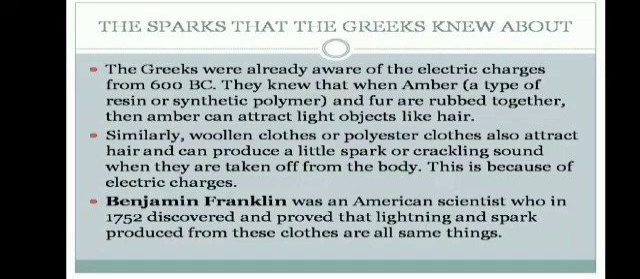How? Because when they rubbed amber, which is just a type of resin or a synthetic fiber, with fur, the amber can attract light objects like hair. Similarly, woolen cloths or polyester cloths also attract hair and can produce some spark or some sound when they are taken off from our body. This is because of electric charges. Benjamin Franklin in 1752 proved lightning and the spark produced from the cloths are the same thing.